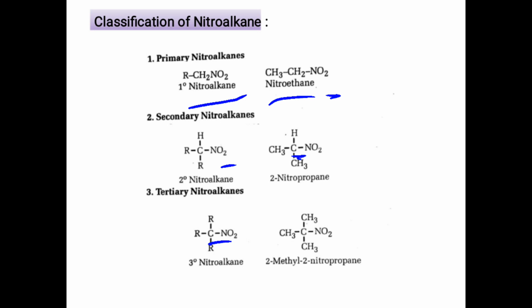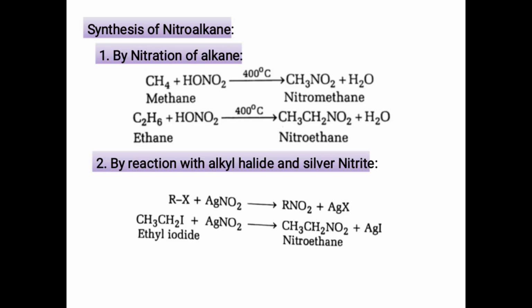After that classification, we will discuss the different methods of preparation of nitroalkanes. Number of methods are there. We will discuss 5 methods of preparation for nitroalkanes. First one is the nitration of alkane. Second one is preparation of nitroalkane from the alkyl halide. Third one is from halo acid, and fourth one is oxidation of primary amine, and last one is from the nitroalkene. We will discuss all these methods in detail.